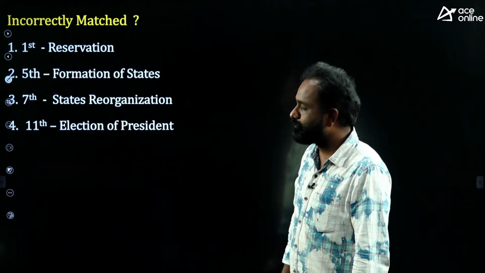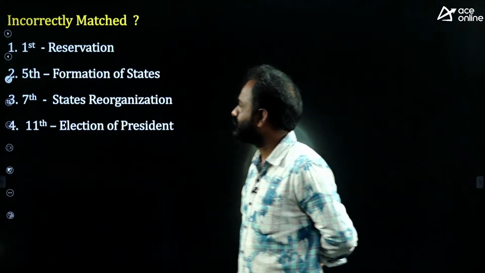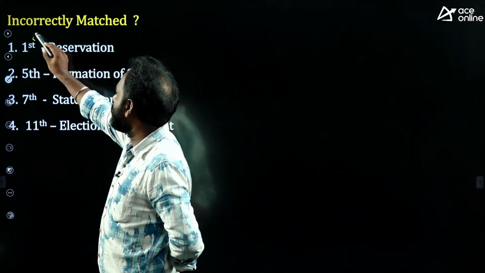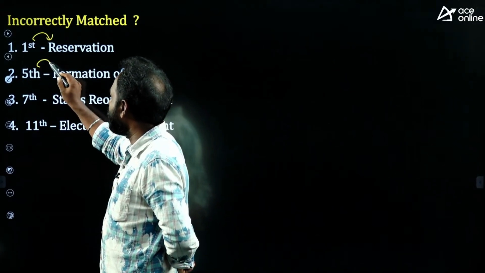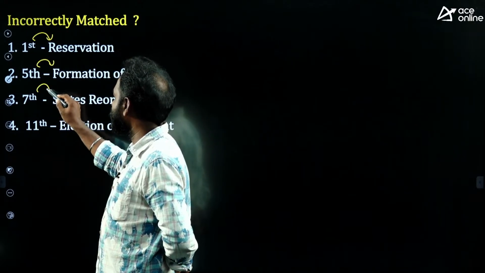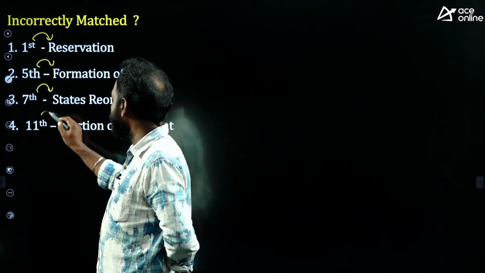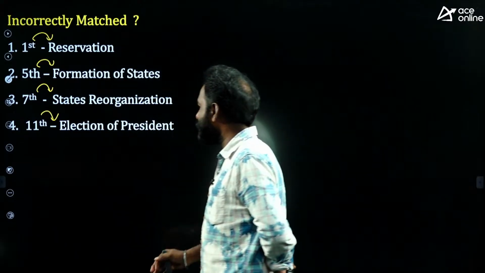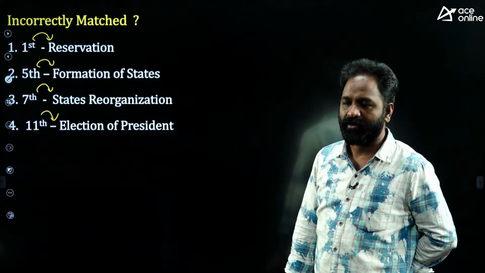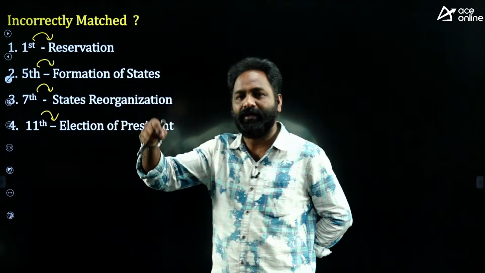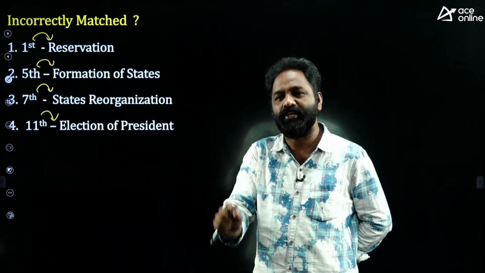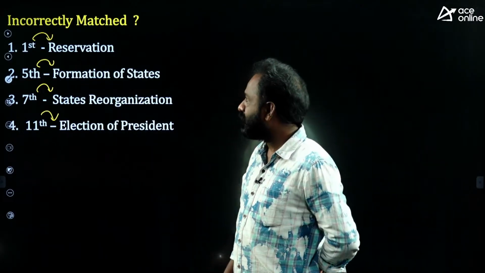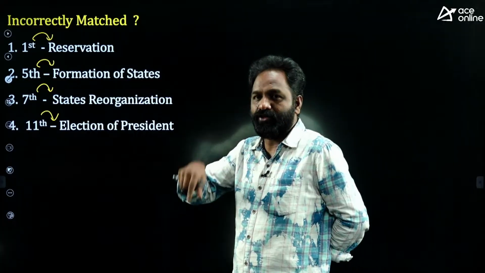Next, incorrectly matched. Which one is incorrectly matched? The first amendment is related to reservation, the fifth amendment to formation of states, the seventh amendment to state reorganization, and the 11th amendment to the election procedure of the president. It is not about the article, it is about the amendment. Through an amendment, they made certain changes. So through the first amendment, something related to reservation.